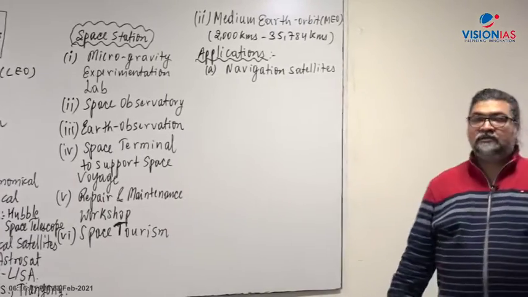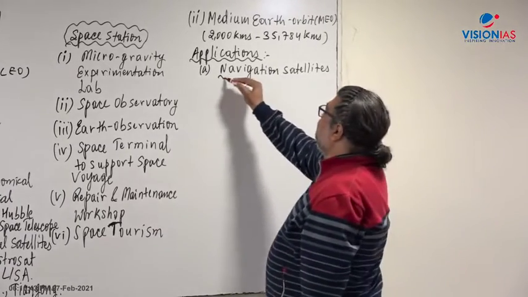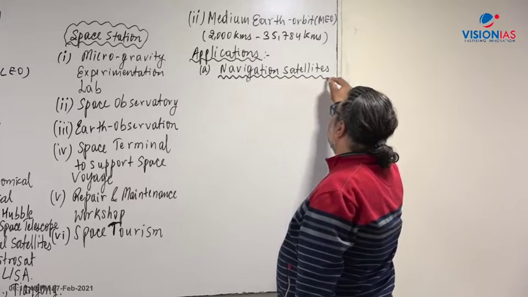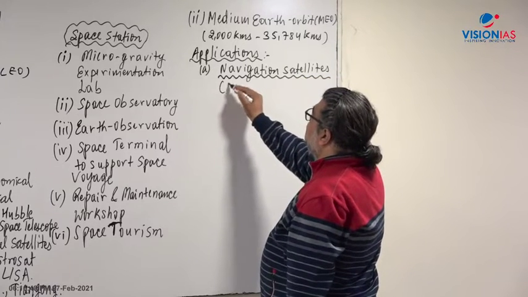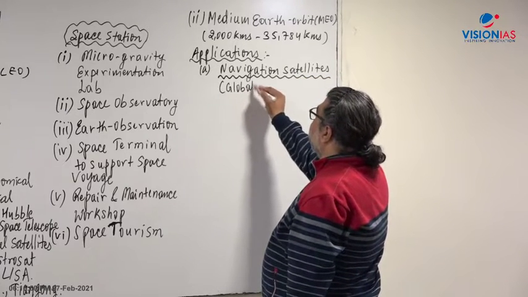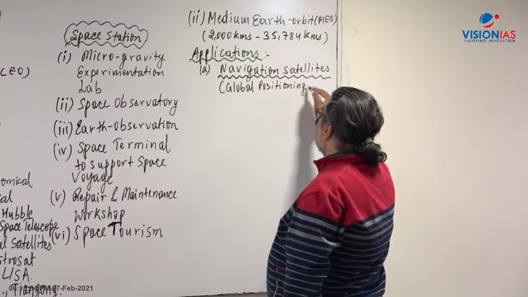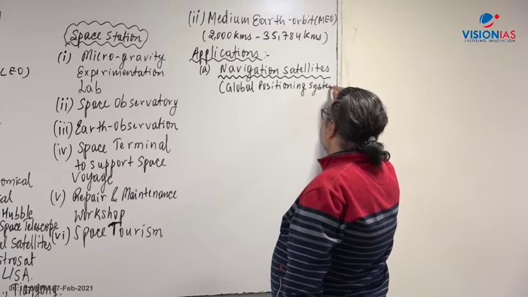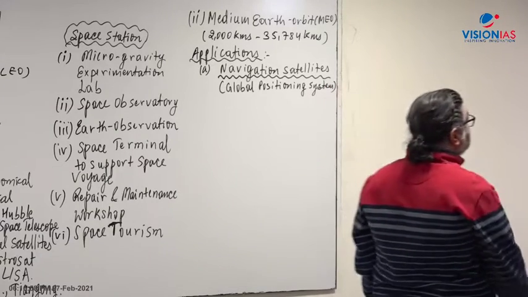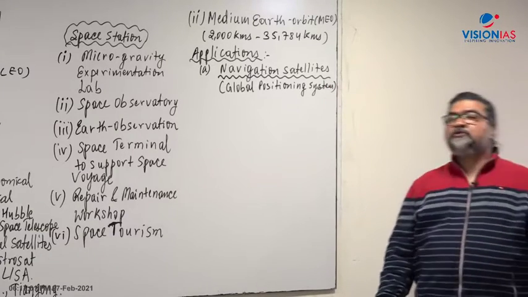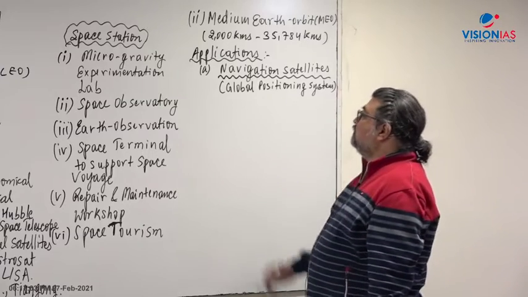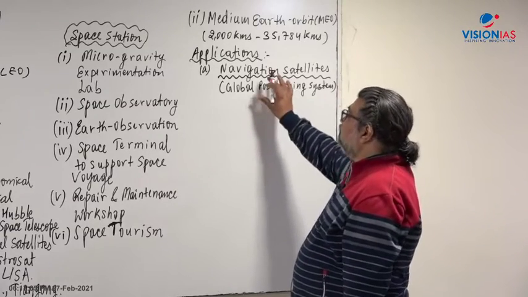And one of the very important applications that comes from navigation satellites is the global positioning system, GPS, right? There are regional positioning systems also, and GPS or regional positioning system is based on navigation.